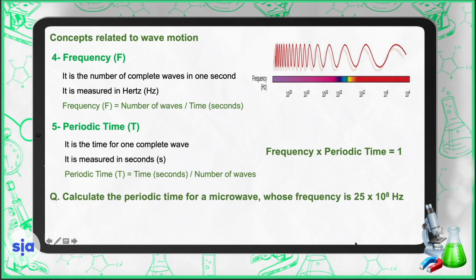Now calculate the periodic time for a microwave whose frequency is 25 times 10 to the power 8 hertz. Periodic time equals 1 divided by frequency, so it's equal to 1 divided by 25 multiplied by 10 to the power 8, which is equal to 4 times 10 to the power negative 10 seconds.